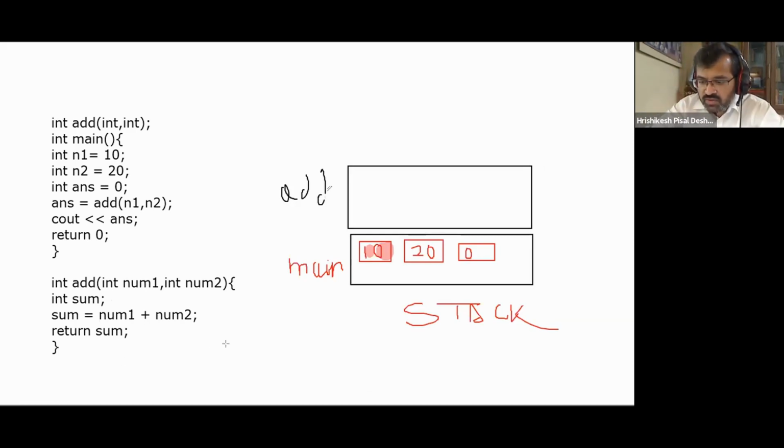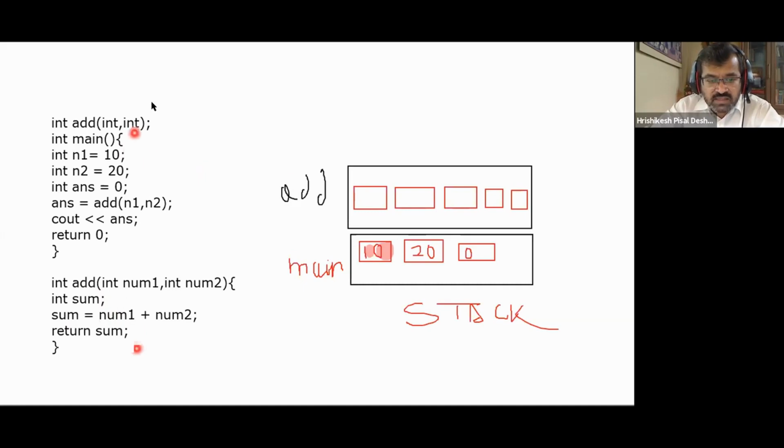But these are not the only variables which are there. So what will be there over here? Let us assume we have a variable called num1, a variable called num2, and a variable called sum. In addition to that, there will be all other variables. There will be a return value and a return address. These are variables that I have not defined over here, but they are required for this particular function.